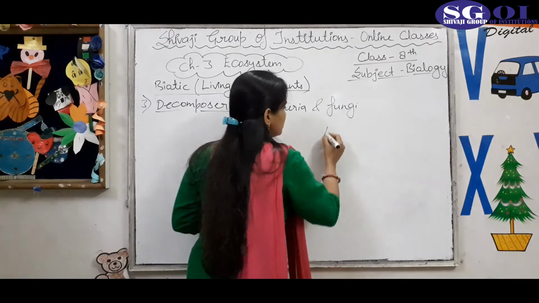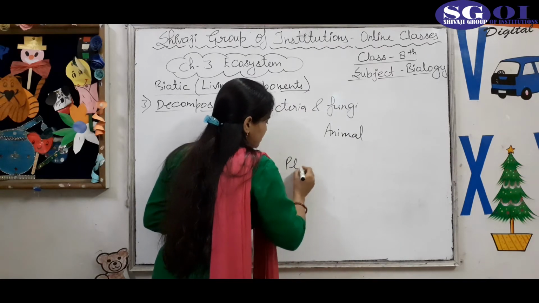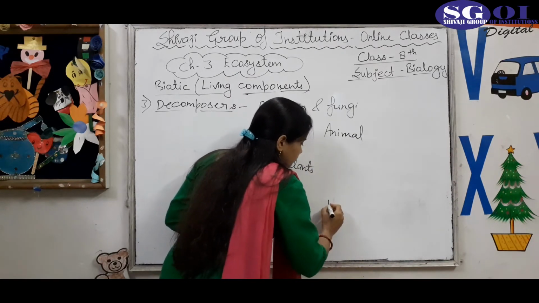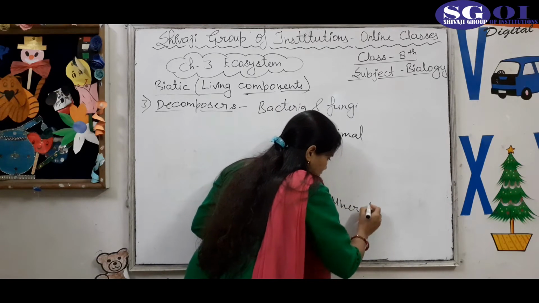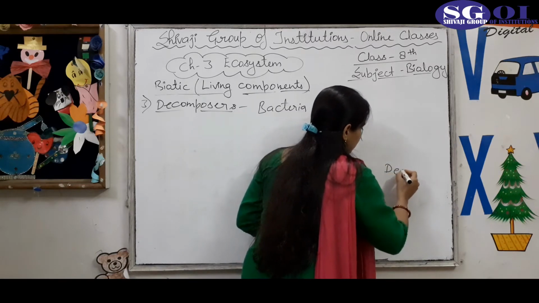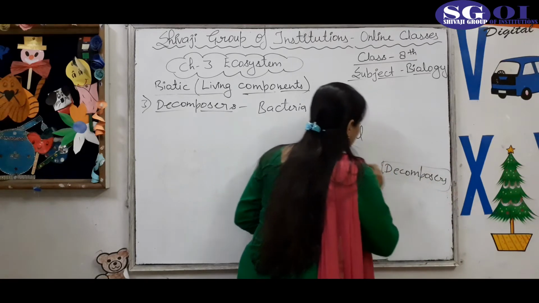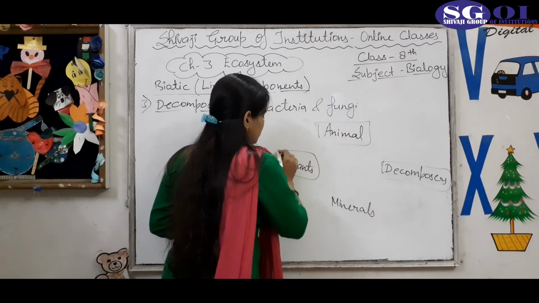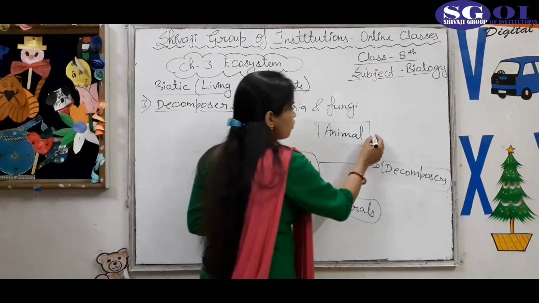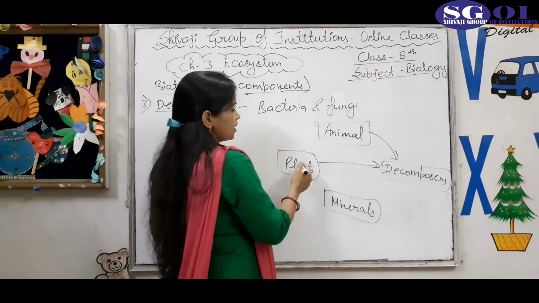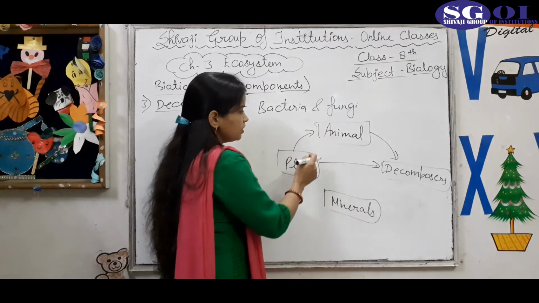How? You can see here, suppose that this is the animals, plants, decomposers. Okay. So what the decomposers do? Actually, they decompose the dead bodies of plant, also the dead bodies of animals. And animals totally depend on the plant, means animal eat the plant.